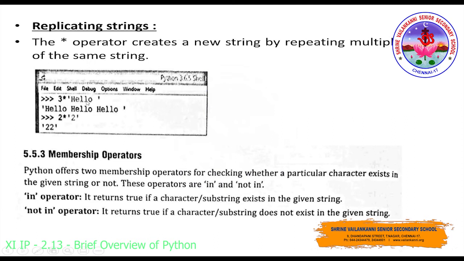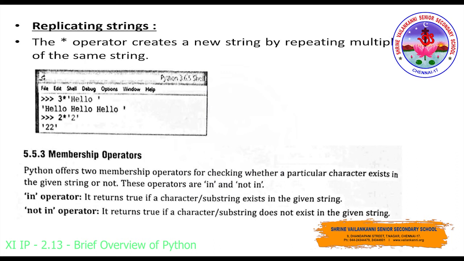So if I give here 3 asterisk hello, what will happen? This hello string will be printed 3 times. So hello, hello, hello, and here before I close the quotes, I have given a space. So that space will also be displayed over here automatically. If I'm not going to give any space, what will happen? Without any space, this hello will be displayed 3 times. And if I give 2 asterisk 2, here 2 has been given as a string because it has been enclosed within quotes. So this 2 will be displayed 2 times. However many times you have asked the program to display, that many times it will display. So this is the difference between concatenation and replication.